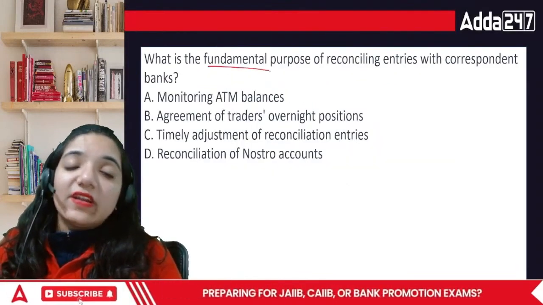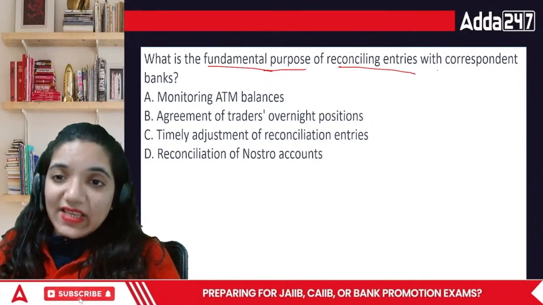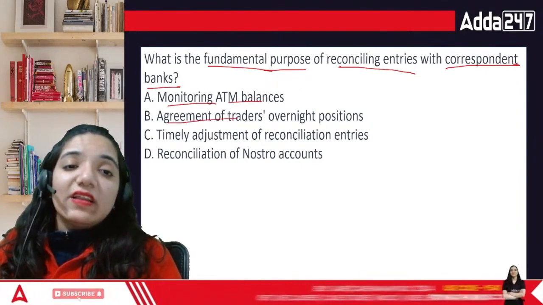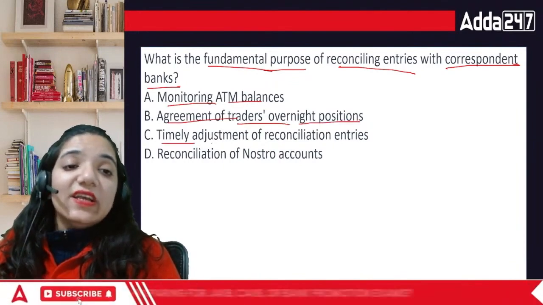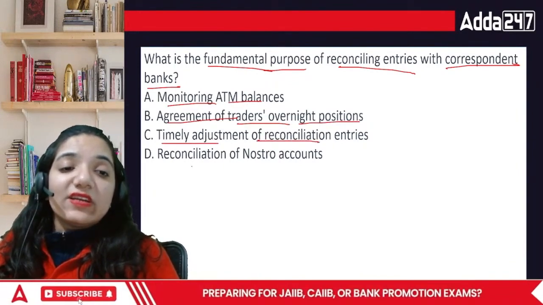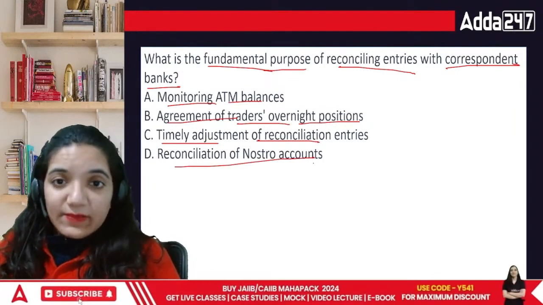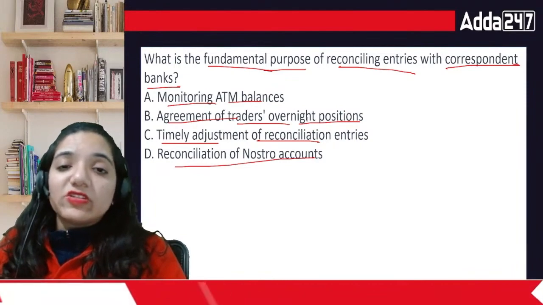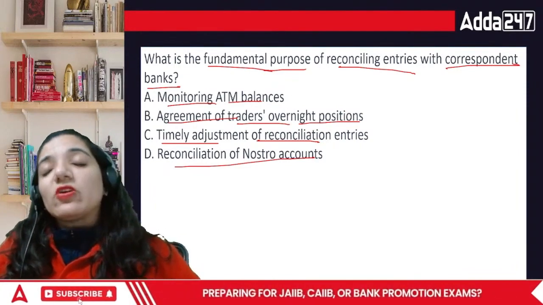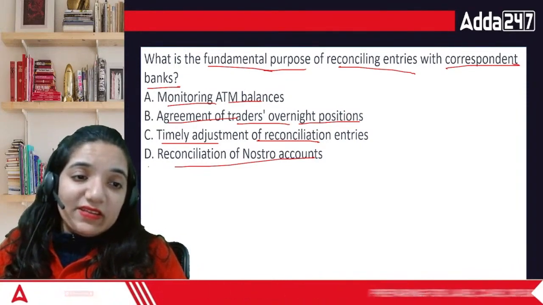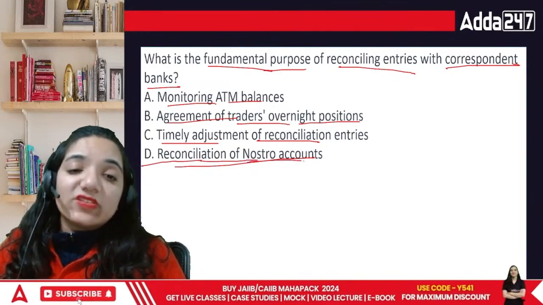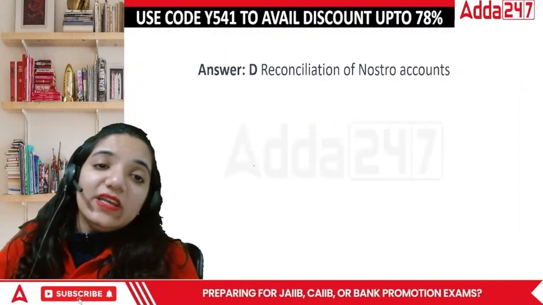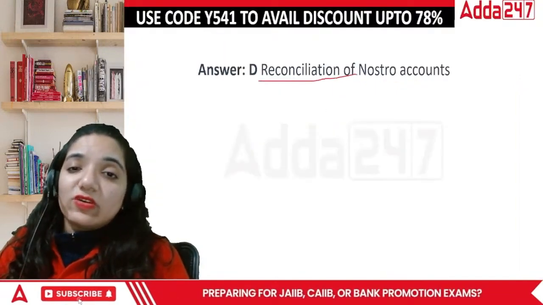Now, what is the fundamental purpose of reconciling entries with correspondent banks? Monitoring ATM balance, agreement of traders' overnight positions, timely adjustment of reconciliation, or reconciliation of NOSTRO accounts. What is the area where we are talking about? They're working with correspondent banks. When we are looking at other banks as well, then there is reconciliation of NOSTRO accounts. So the correct answer is actually D, reconciliation of NOSTRO accounts.